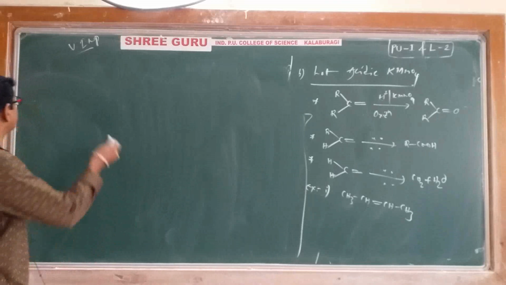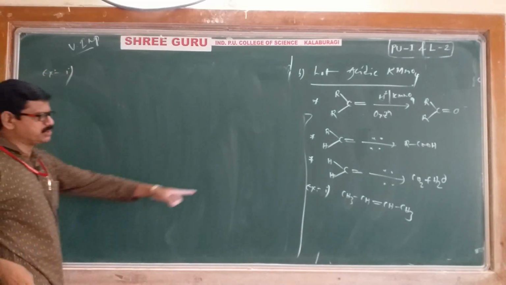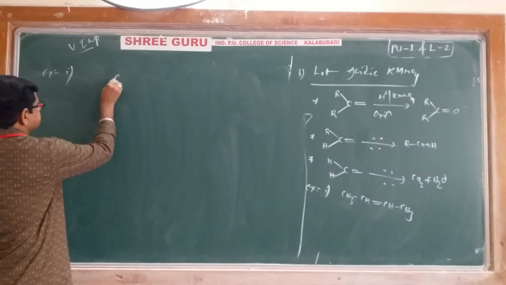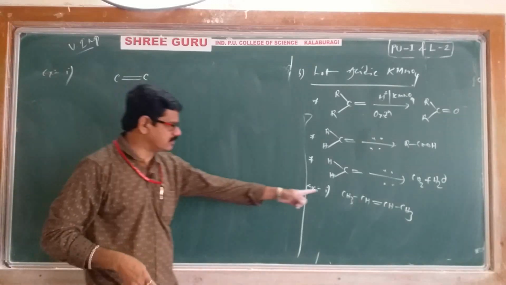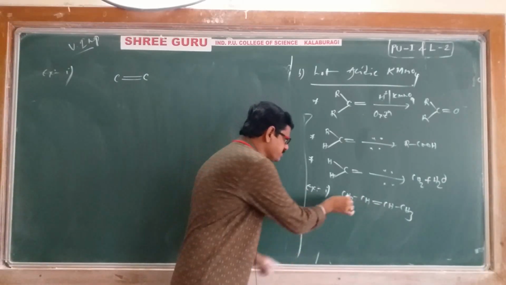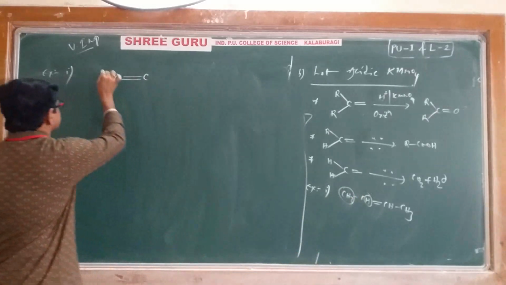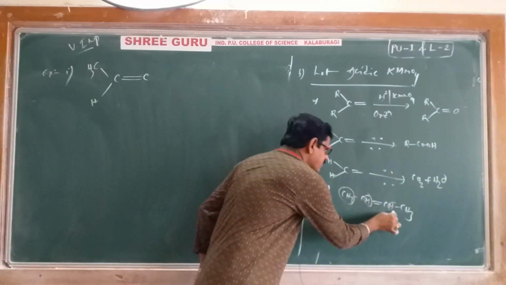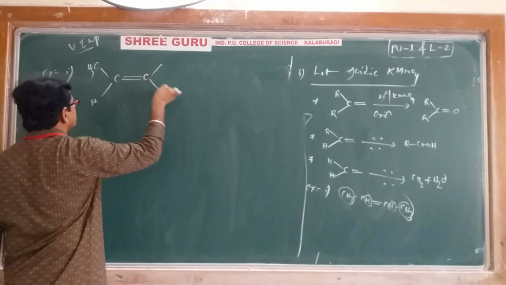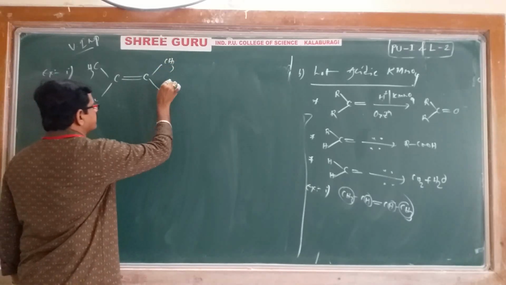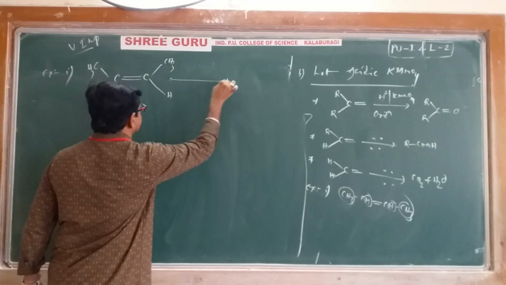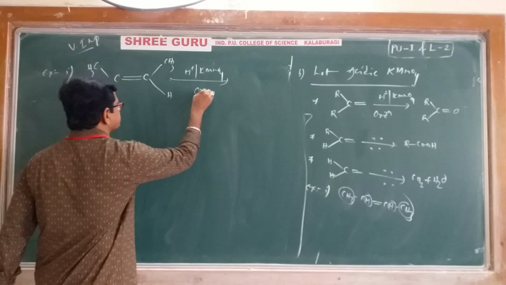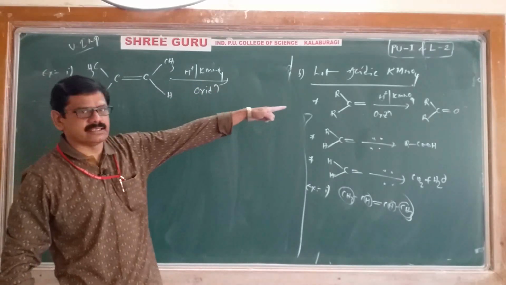I'll copy that example once again here, the same example 1, butene, which I'll write for convenience like this: carbon double bond carbon. This carbon has one methyl group and one hydrogen, so I'll write a methyl group and a hydrogen. This carbon also has one hydrogen as well as one methyl group, so we'll write a methyl group and hydrogen. This compound is undergoing oxidation in the presence of acidified potassium permanganate.